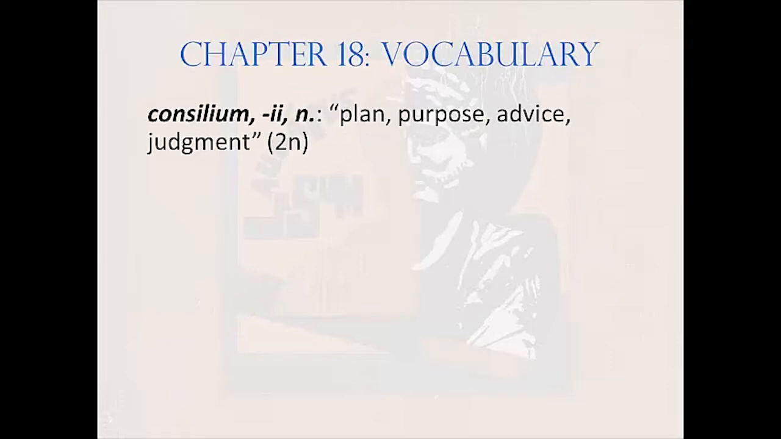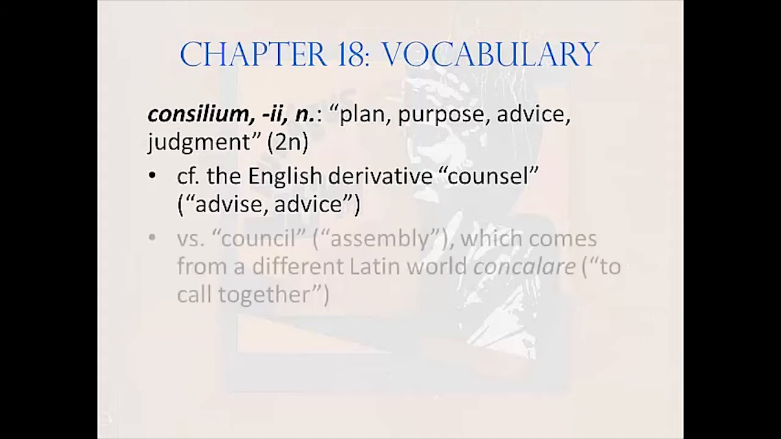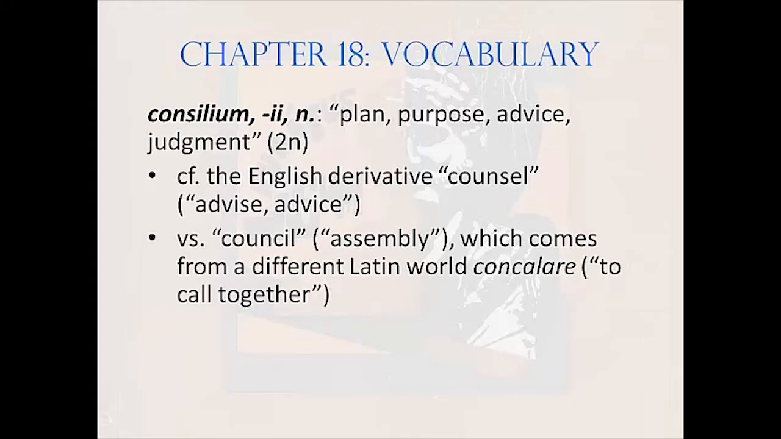The first word is consilium, consilii, neuter, meaning plan, purpose, advice, or judgment. It's a second declension neuter noun. This is the Latin word that gives us our derivative, counsel, the word spelled C-O-U-N-S-E-L, meaning advise or advice. The one with the S is the verb, the one with the C is the noun. Learn that. The English homonym council comes from an altogether different Latin word, concilium, meaning to call together.